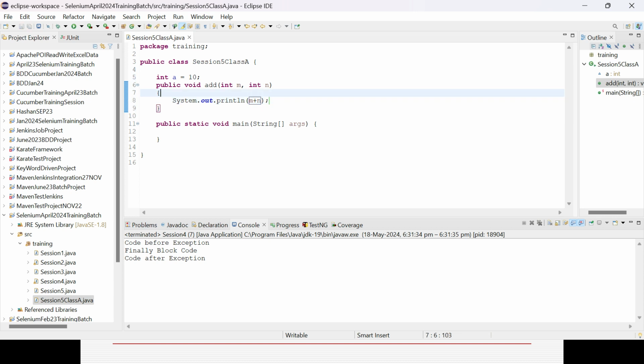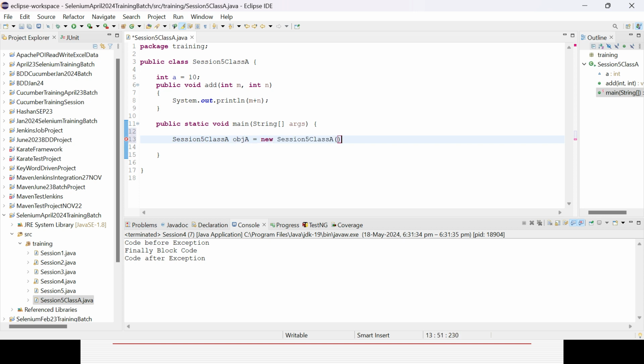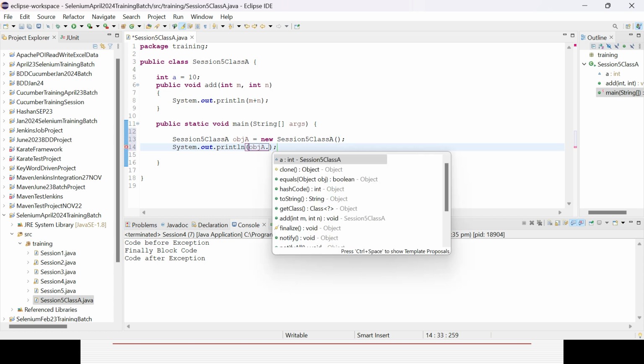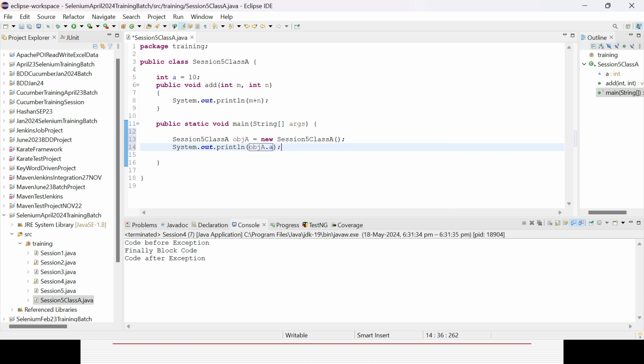Now we have declared two members, both non-static in nature. So we need to create an object or instance first. Say object A equal to new, that is the way we create the object for the class. Now if I want to access the variable defined, I will call the object created for this class, then dot, and you can see the variable is coming, session 5 class A. We can print it out.